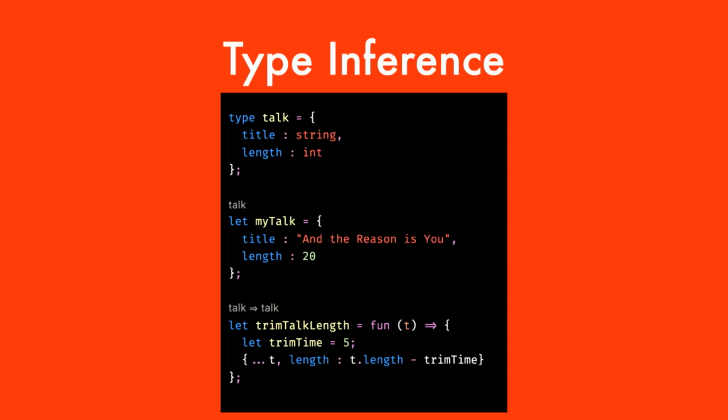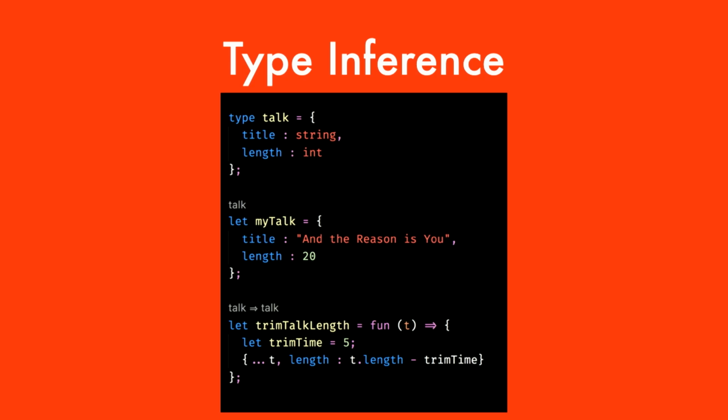And let's say you write a function. So here I have a really simple function called trim talk length. Now look at the syntax. How many of you think this looks very similar to JavaScript? The function is equal to it, we've just used fun instead of function, right? That's about it. And I'm doing a spread operator over here. And there's no return statement, because in a functional language, everything is an expression. The last line is your return statement, right?